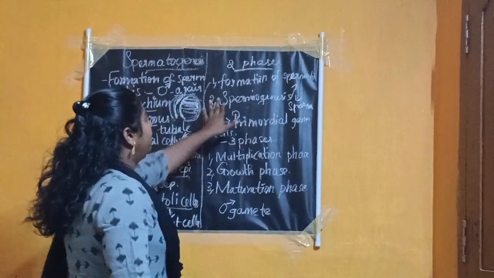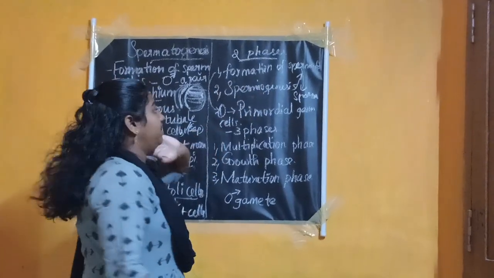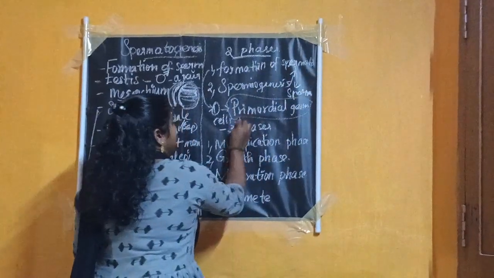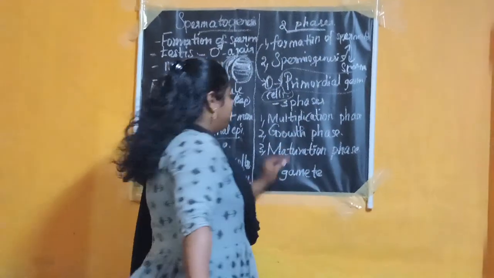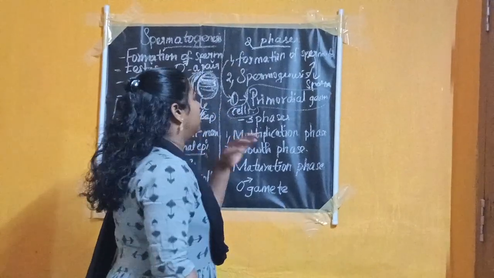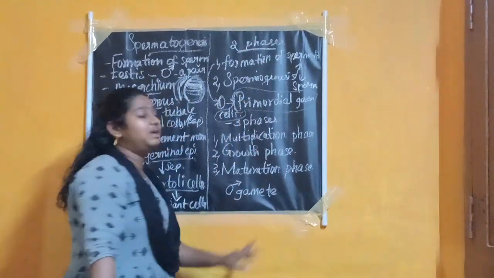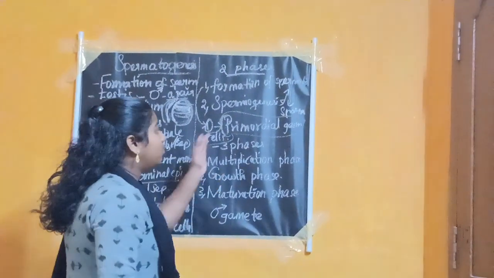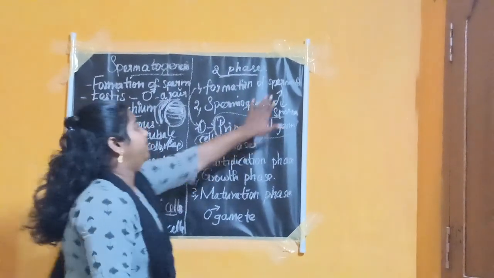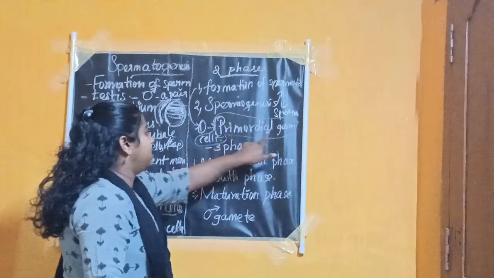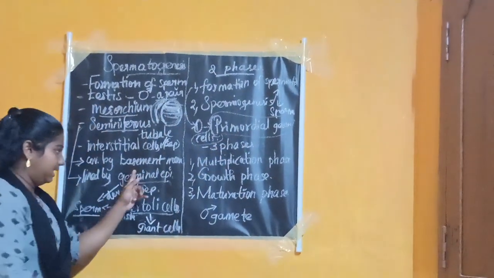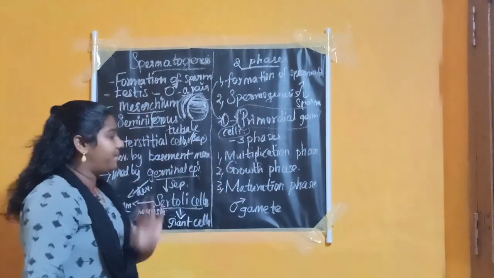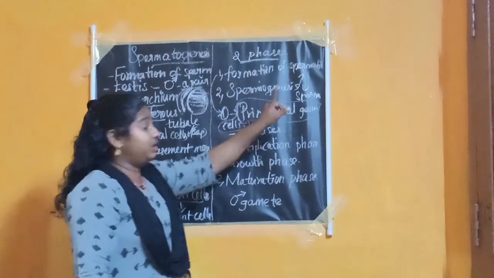First of all, formation of spermatid. The first step is primordial germ cells. Primordial germ cells are the germinal epithelial cells which are going to be converted into spermatid, or undergo a process of conversion into spermatid.